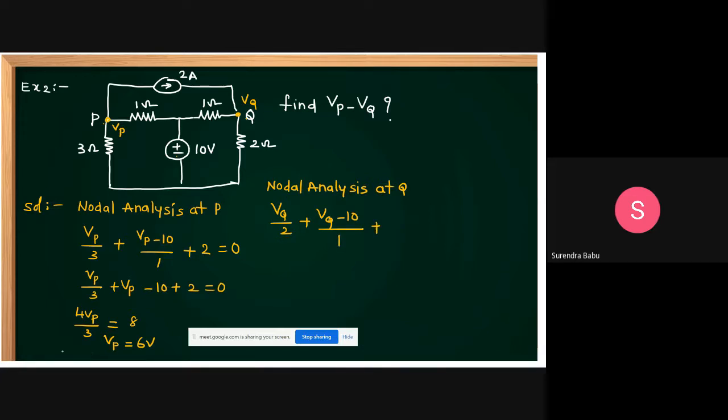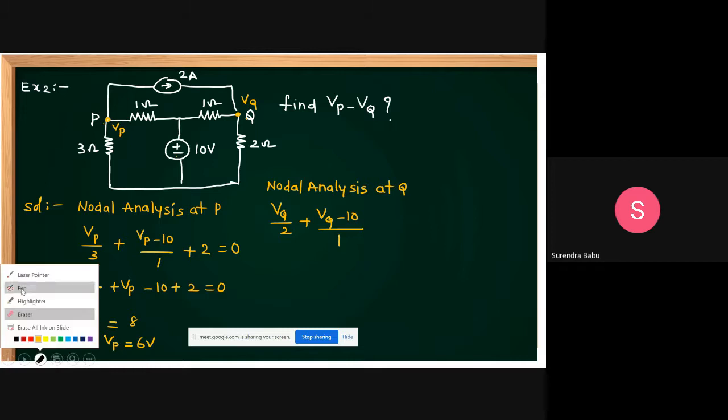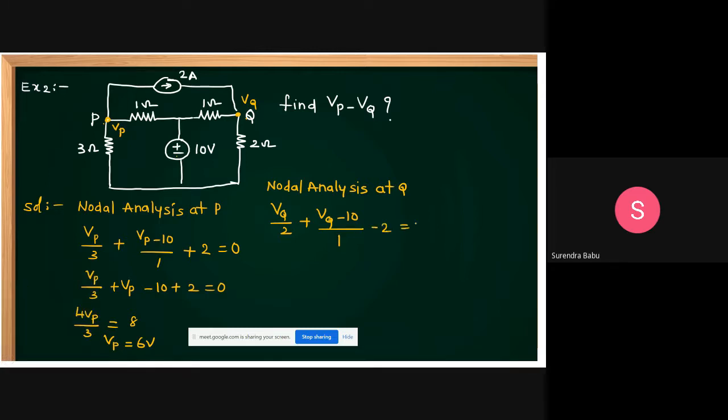This current is entering or leaving, sir? Entering. Then you take this as minus, equal to 0. Then Vq by 2 plus Vq minus 10 minus 2 equal to 0. 3 Vq by 2 is equal to 12. Then what is Vq, sir? 8.